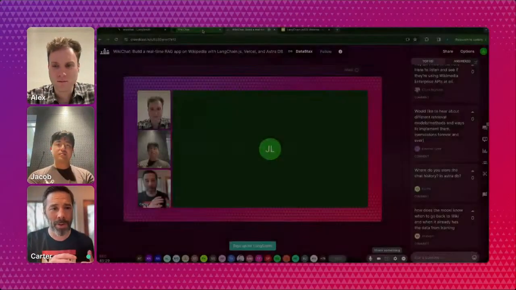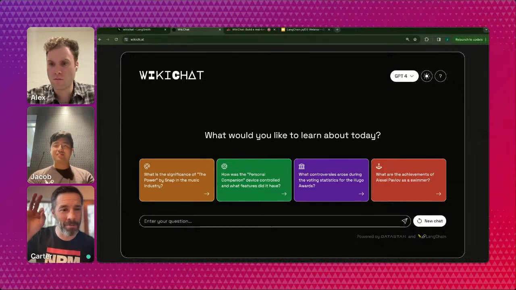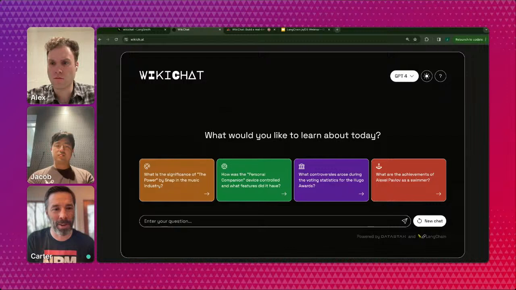Absolutely. Sure thing. So let's see. There we go. Cool. Screen. And while Jacob's pulling this up, if you do go look at the code, you will notice that many of the calls that were made in JavaScript to the LangChain JavaScript SDK were appended with this withConfig command, where we passed in some special strings. And you might have wondered when you're looking at the code, what's that for? Well, Jacob's going to walk us through that.